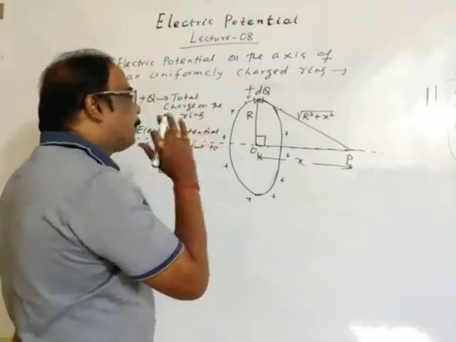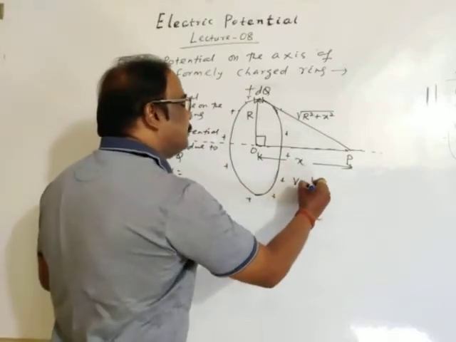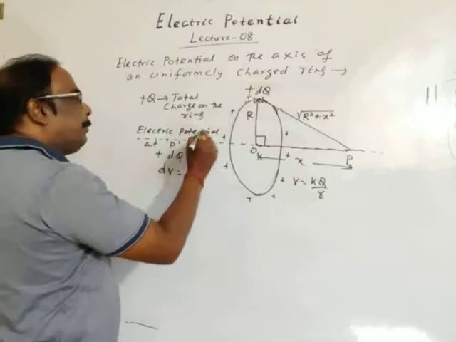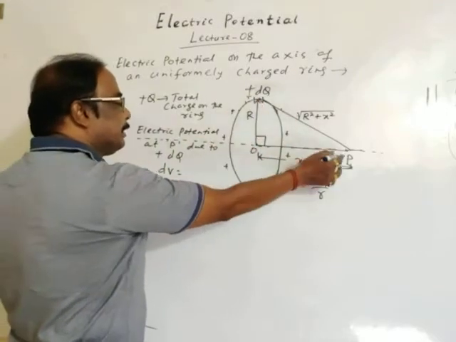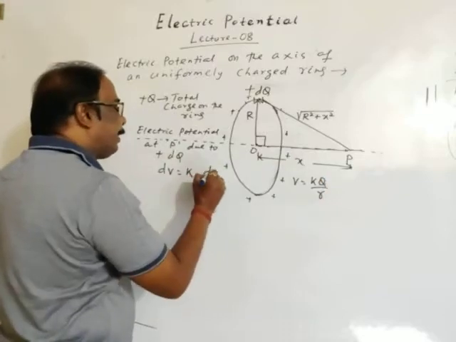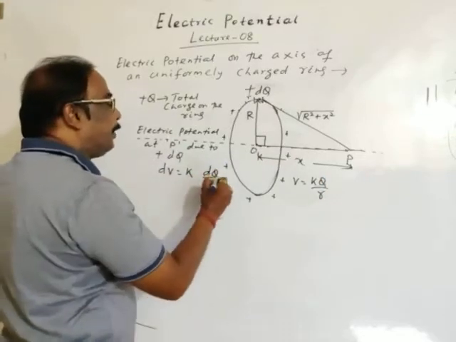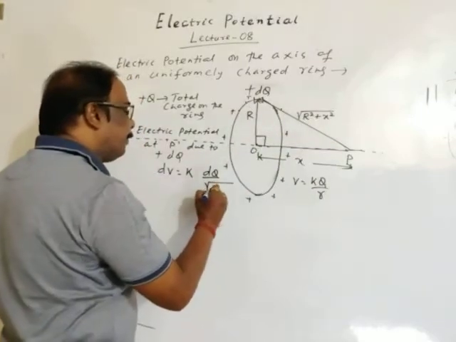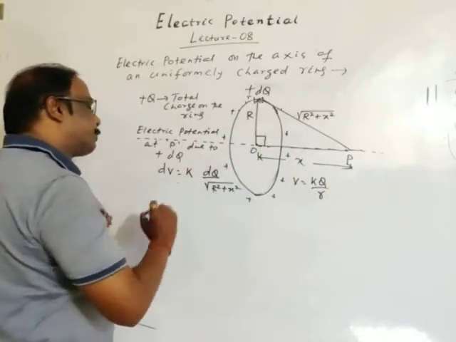The potential due to a point charge is V equals kq by r. So here dV, the potential due to dq, equals k, in place of q we write the point charge dq, divided by the distance, which here is the square root of r square plus x square.